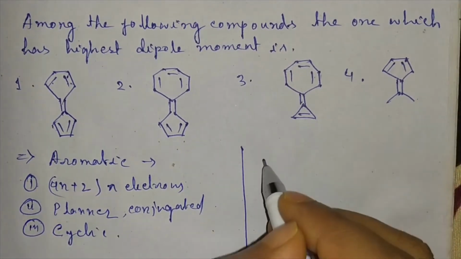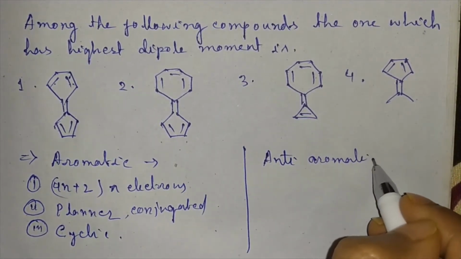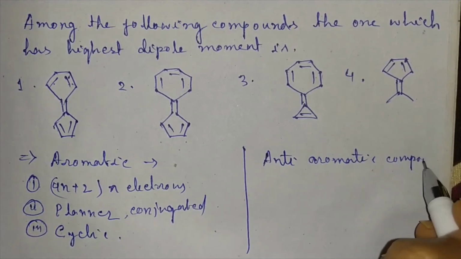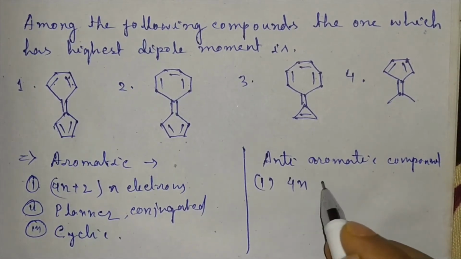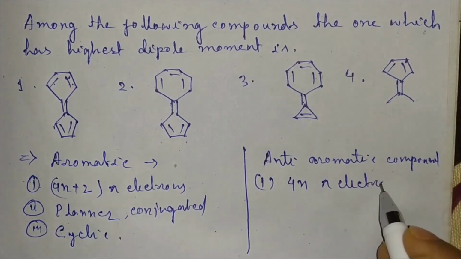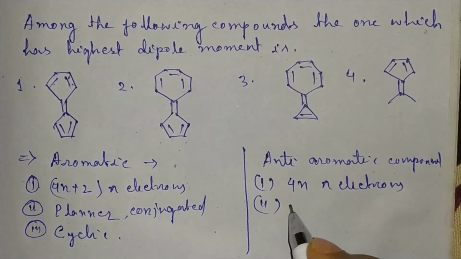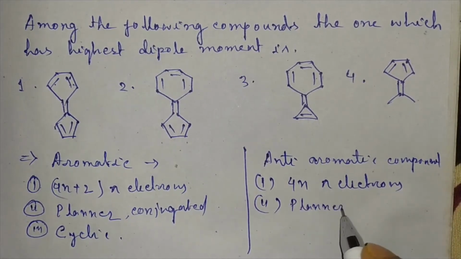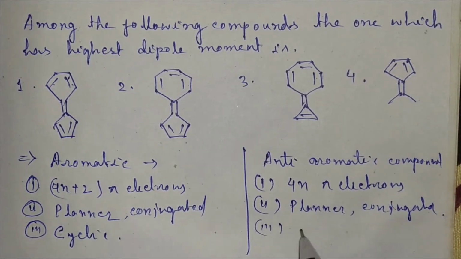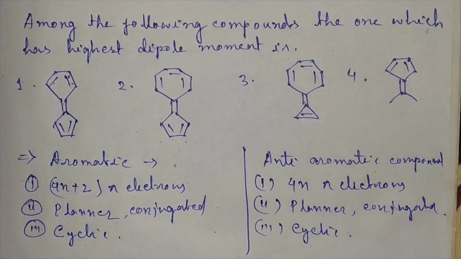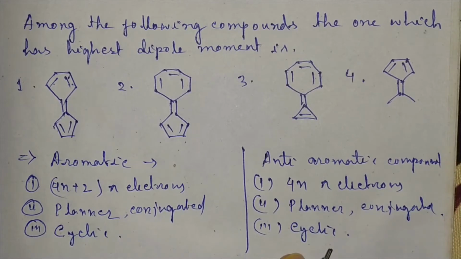Whereas in an anti-aromatic compound, there will be 4n number of pi electrons, and it will also be planar, conjugated and cyclic. An aromatic compound is a highly stable compound, whereas an anti-aromatic compound is highly unstable.